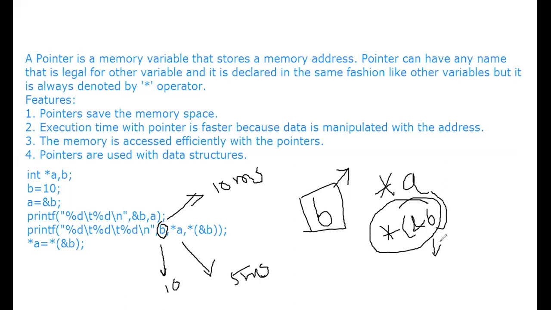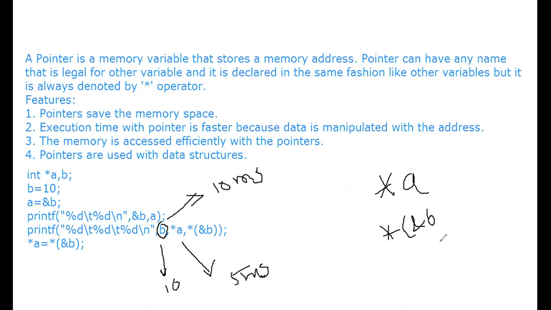A pointer variable also brings the value, but it retrieves the value through the address. That's why a pointer variable can access the value faster than a normal variable. That is the difference between normal variable accessing and pointer variable accessing.